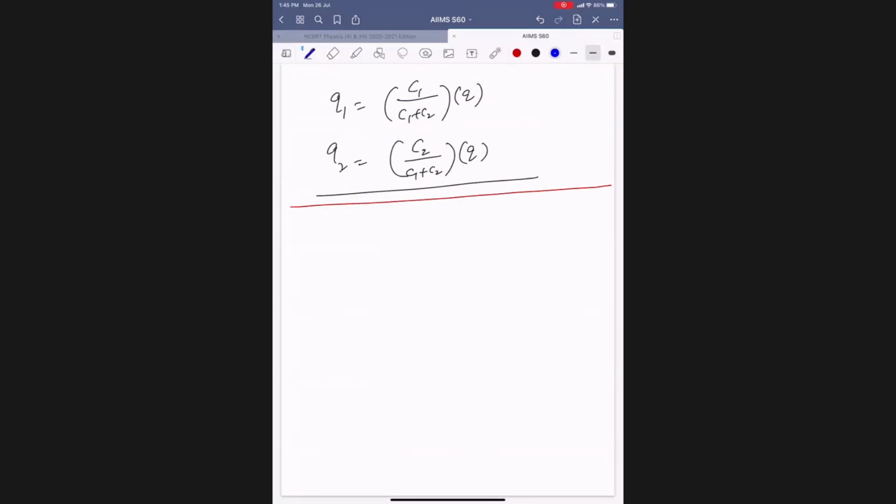They will say that two capacitors are connected in series. What is the maximum value of voltage of battery I can connect to this so that these two capacitors, C1 and C2, are in safe condition?